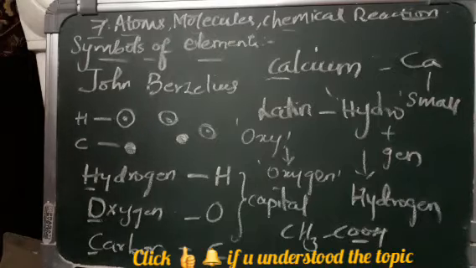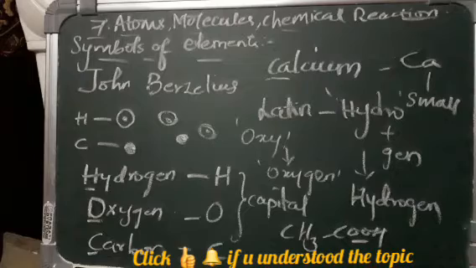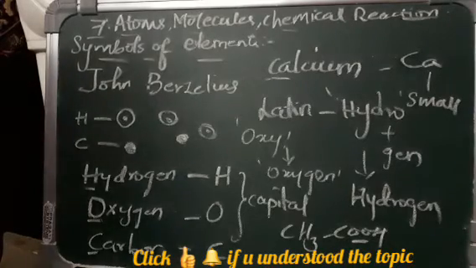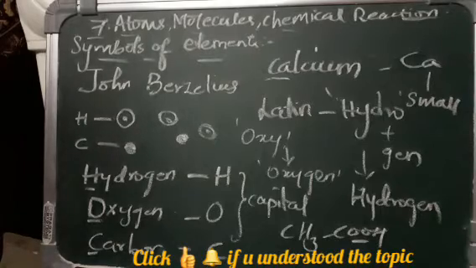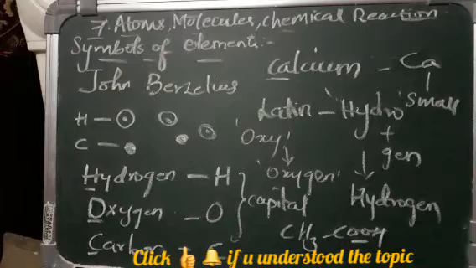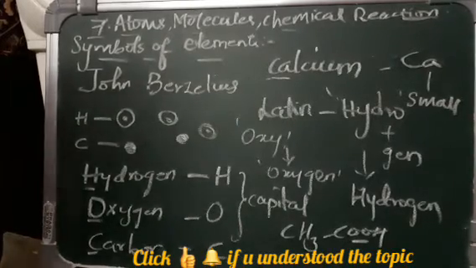So what is the need of the symbol? As I already said, the symbols represent the names of the elements. We cannot call people without names, and similarly we need symbols. A symbol represents one atom of an element. And whenever more than one letter is needed, like calcium, we use two letters.